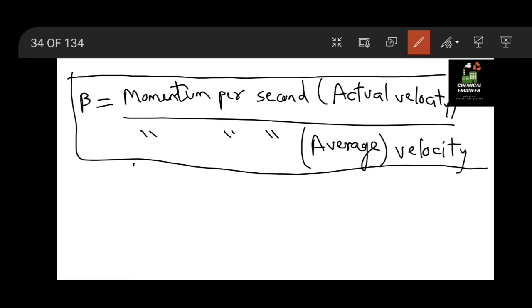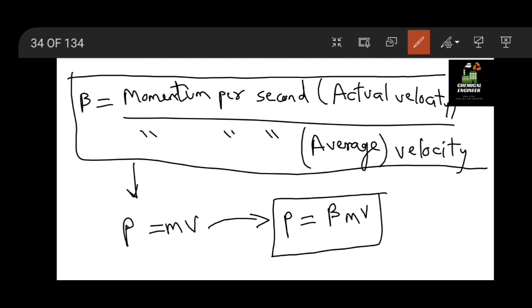So how we apply momentum correction factor? We have P equal to mv, mass into velocity, but when we apply momentum correction factor, we have P equal to beta into m into v. So this is the correct form, while the other is the wrong equation when there is some change in density observed.